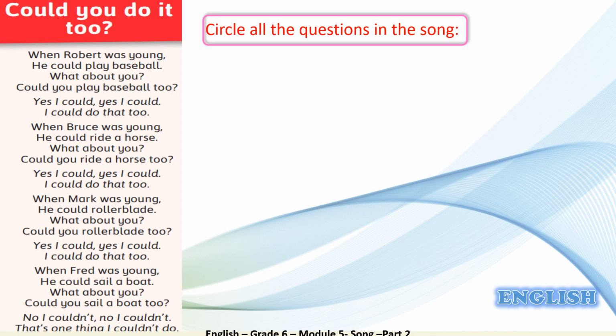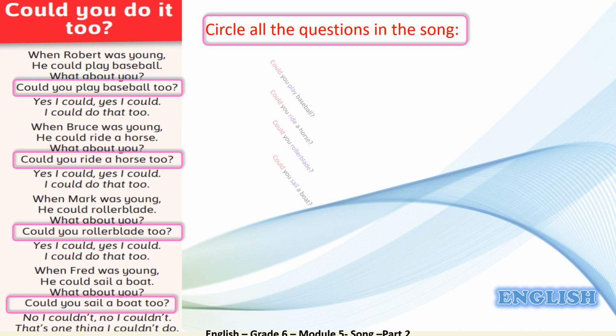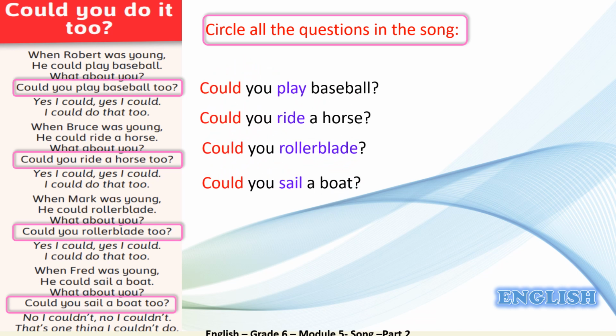Now let's refer back to our song, and I want you to circle the questions in the song. Please take some time and we will be back. We are back now. Excellent. There are 4 questions. Could you play baseball? Could you ride a horse? Could you rollerblade? Could you sail a boat? Very good. So, what do you notice?